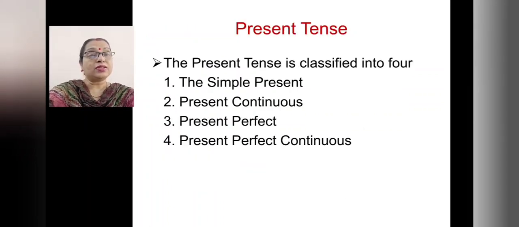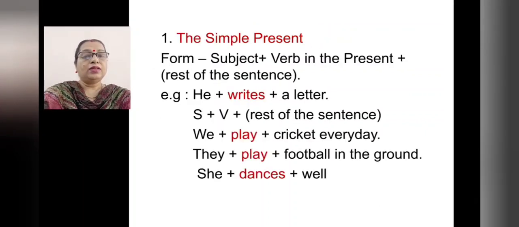Now, let us discuss present tense in detail. The present tense is classified into four: the simple present, present continuous, present perfect, and present perfect continuous tense. Now let us discuss each one in detail. The simple present tense. What will be the form of simple present tense? First, subject, then verb in the present, and then you have the rest of the sentence.